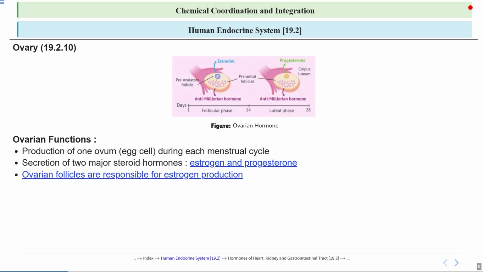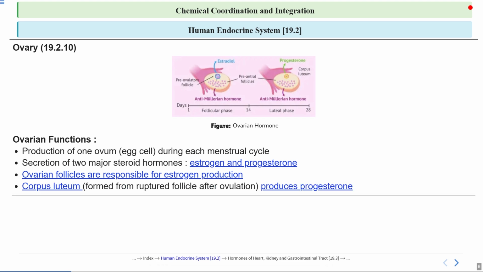Ovarian follicles are responsible for estrogen production. They play a key role in female reproduction by producing the hormone estrogen, which helps in the development of secondary sexual characteristics and regulates the menstrual cycle as well. After ovulation, what happens? The ruptured follicle transforms into the corpus luteum, which is a temporary endocrine structure in the ovary. The corpus luteum plays a key role in the menstrual cycle by producing progesterone, a hormone essential for preparing the uterine lining, or endometrium.